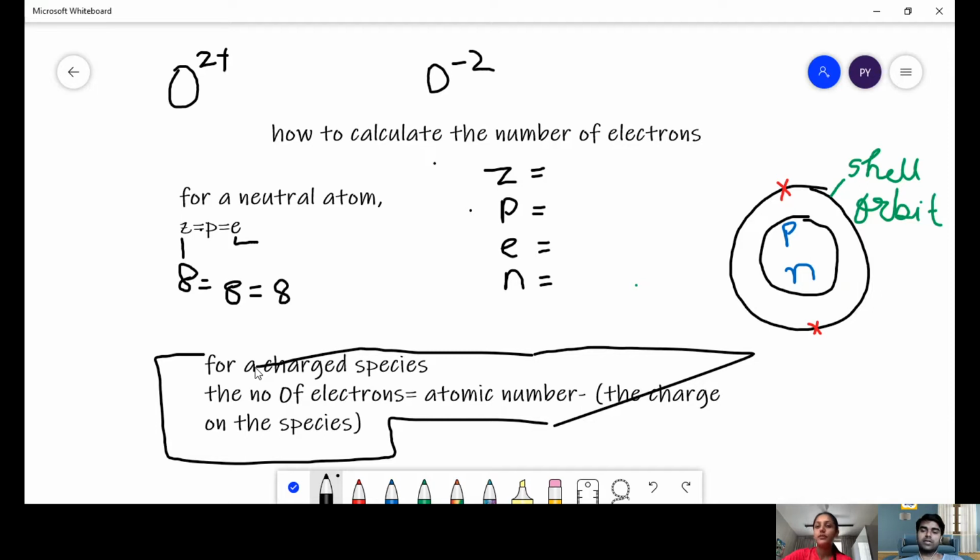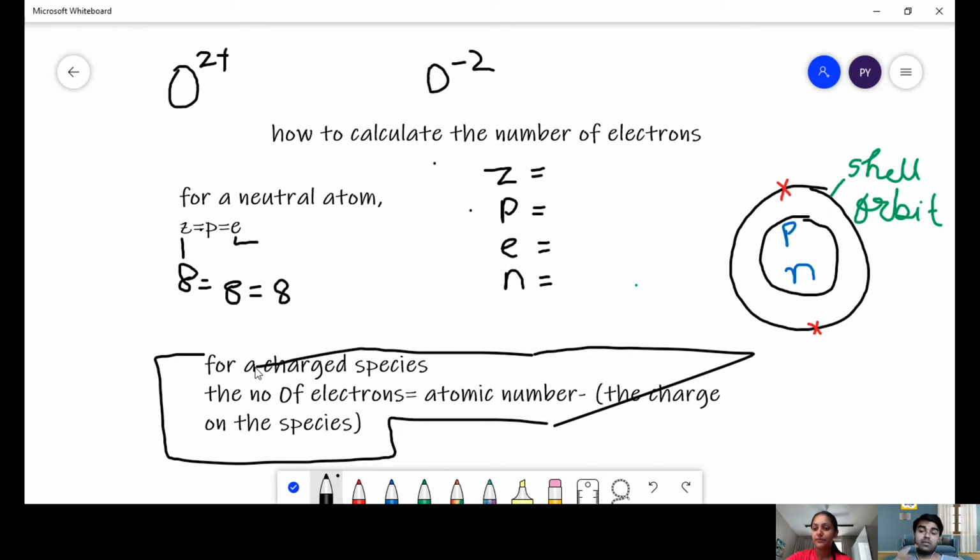All you have to do is just put the atomic number. What is the atomic number of oxygen? It's 8, right? So it'll be 8 minus bracket plus 2. So that will be 6. 6 electrons for the first case, wonderful. And for the second case? No, wait, it'll be 10. Exactly, 10. So now did you understand the philosophy?